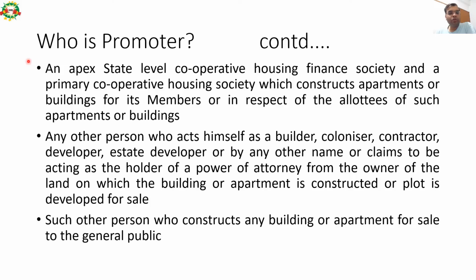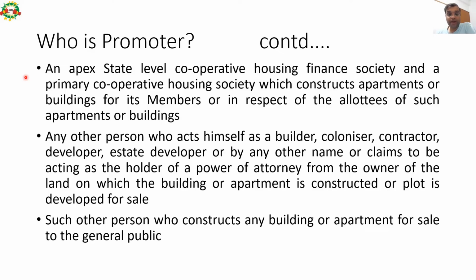Then who else can also be a promoter? An apex state level cooperative housing society, housing finance society, and a primary cooperative housing society which constructs apartments or buildings for its members or in respect of the allottees of such apartments or buildings.